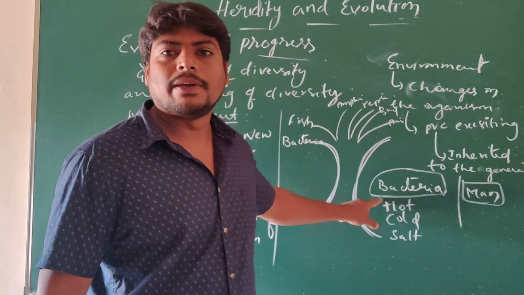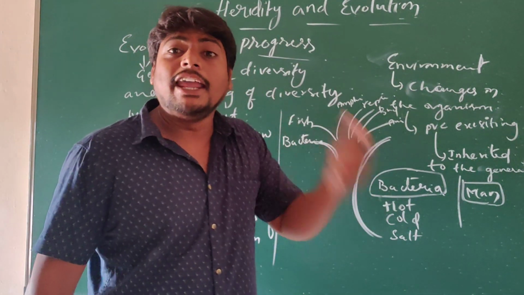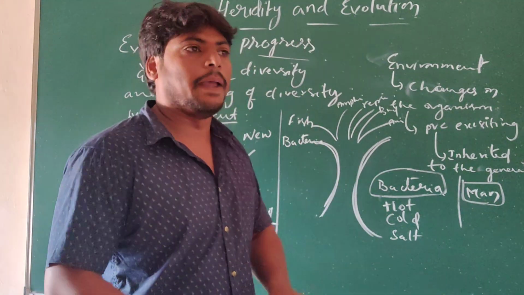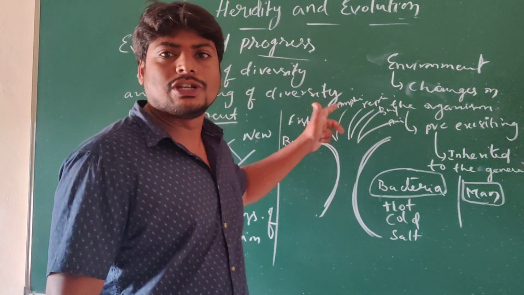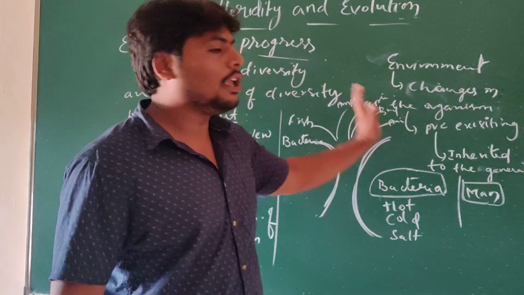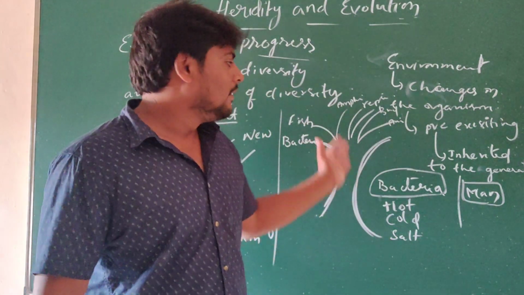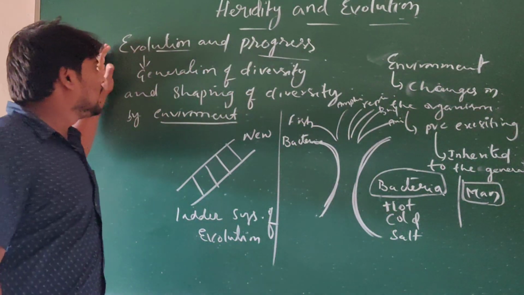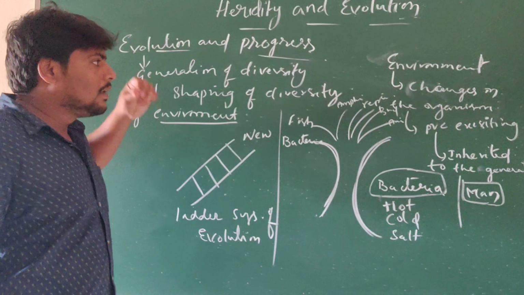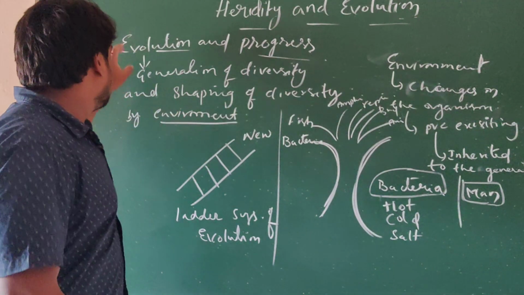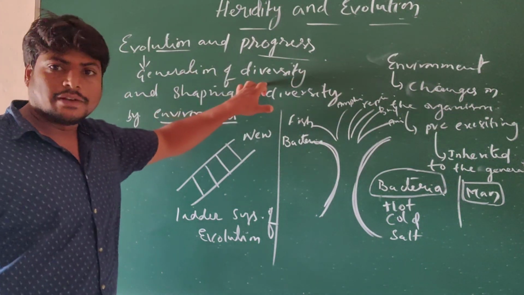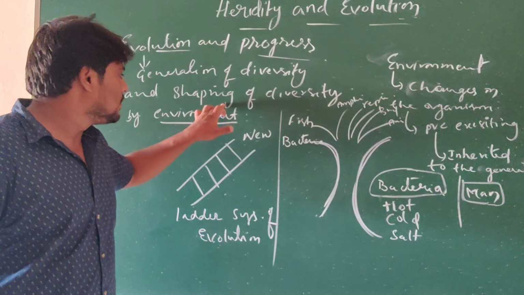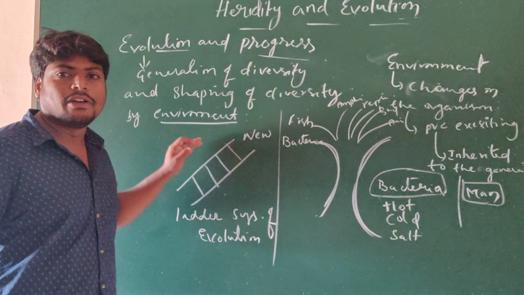The bacteria is the best evolved. Why? Because they can survive at any condition. In this way, the progress of evolution occurs from simple to complex, and that is the progress of organisms. So evolution occurs by steps, and that leads to the generation of diversity. Shaping means modification or change in the diversity, brought by the environment.